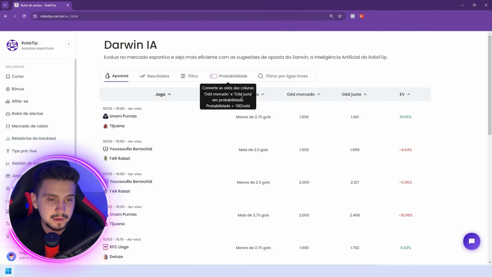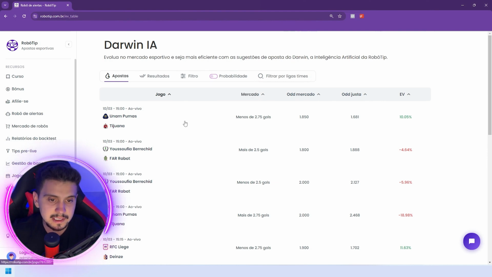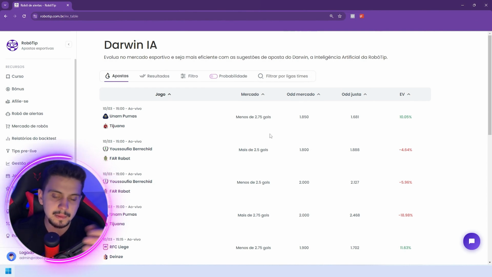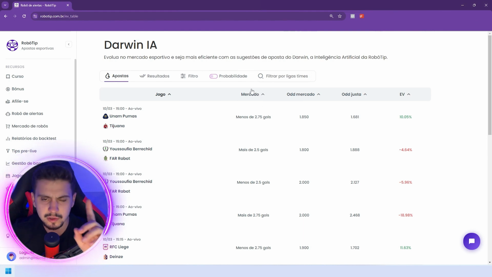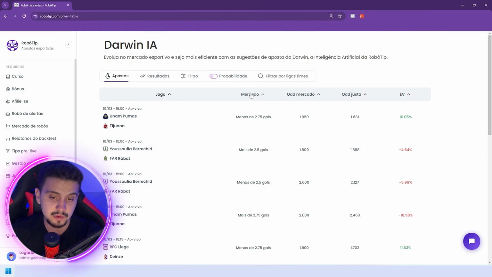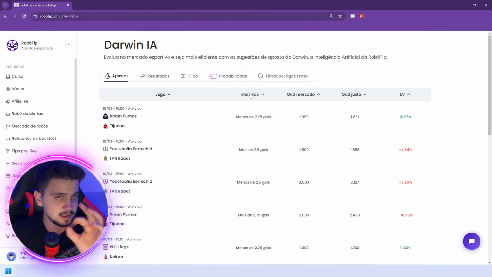Darwin. Initially, we have a screen here, a betting session, where we have the game, the date, the game time, team A, team B, home, away, the team names, the market of action, less than so many goals, more than so many goals, ranging from 1.5 to 3.0, if I'm not mistaken, also including 3.25. So we have complete lines and lines that are not continuous.